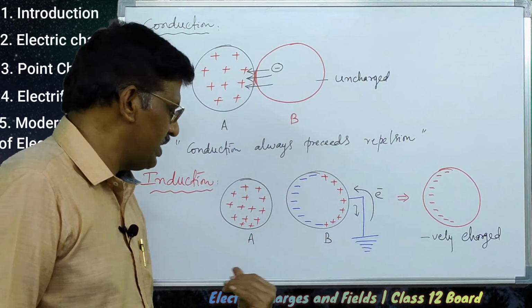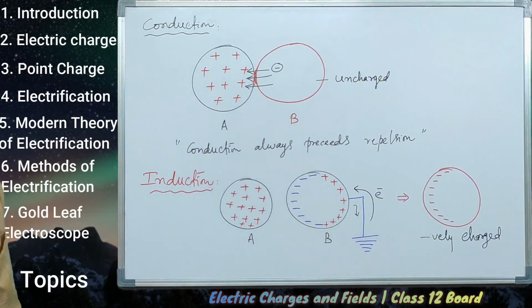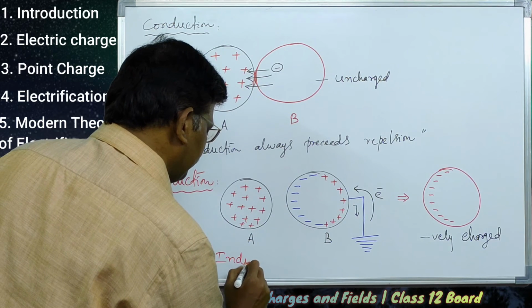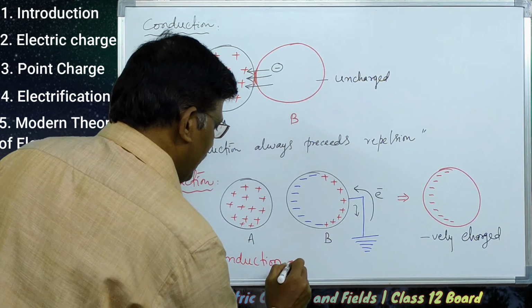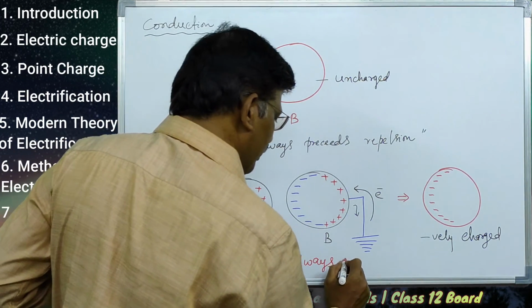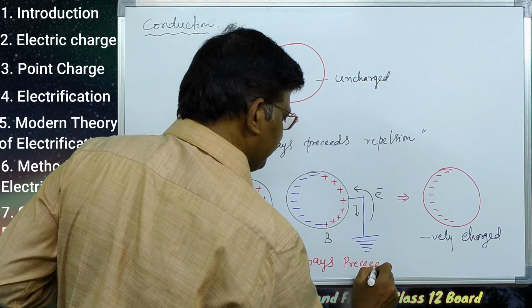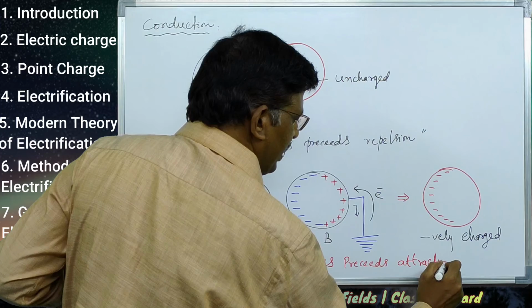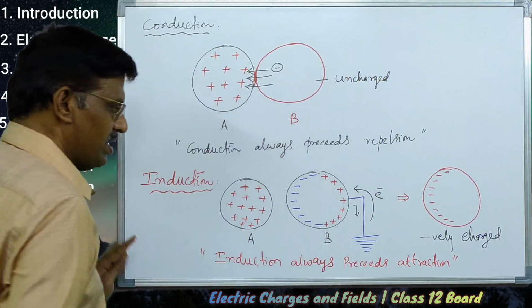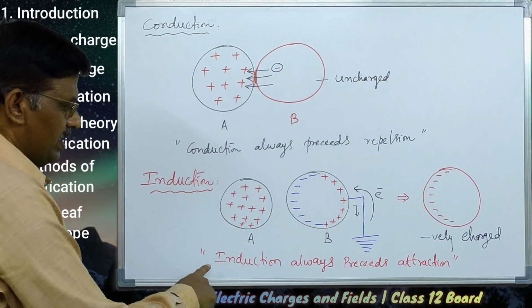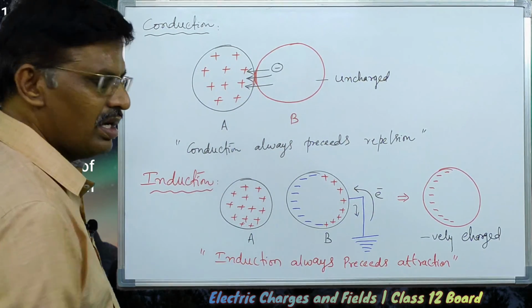So here we can write: induction always precedes attraction. So conduction always precedes repulsion, and induction always precedes attraction.